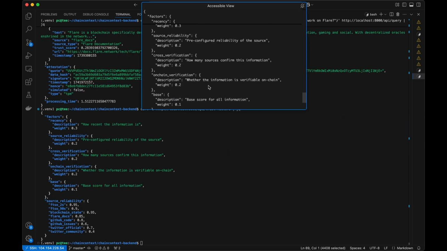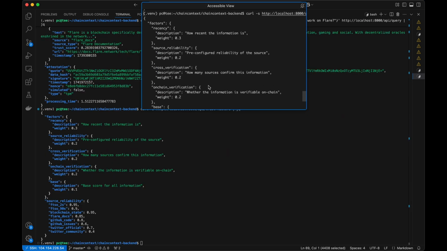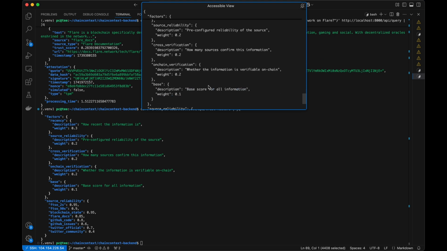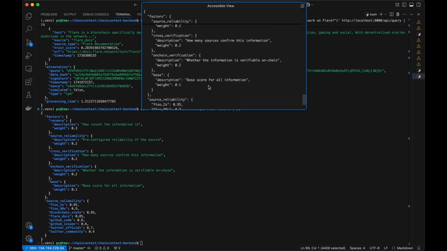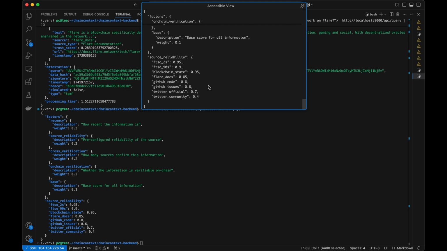As you can see here, this is how the trust score is calculated. There are factors: recency, source reliability, cross verification, on-chain verification, and then there's the base score for all the information combined. It combines everything with the weights, and then it builds up a trust score. This can be way more elaborate, of course. The more time I have to implement this, the more elaborate and more secure it will be.